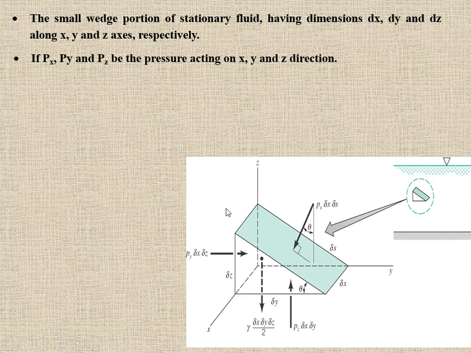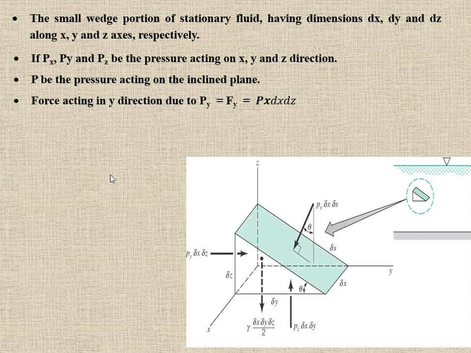The pressure acting on each standard dimension is Px, Py and Pz along the x, y and z directions. Now we are going to see what forces are acting along these directions. So consider a pressure P acting on the inclined plane, which is at the center of the fluid element.